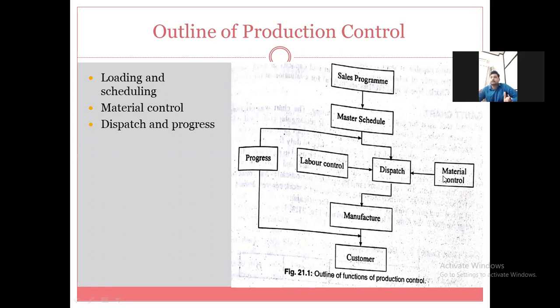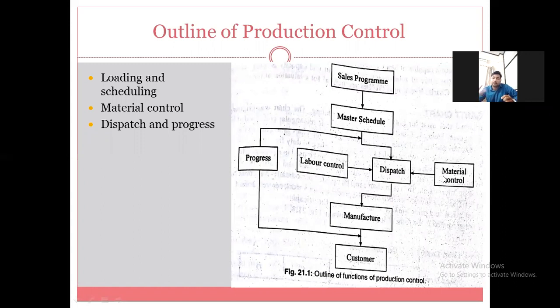Let us consider steel. There are different grades of steel available in the market, so which grade do you want? Then aluminum, which grade of aluminum does that particular customer's product want? All these things come under material control. The first thing is whether the quantity of material is available in the industry or not.